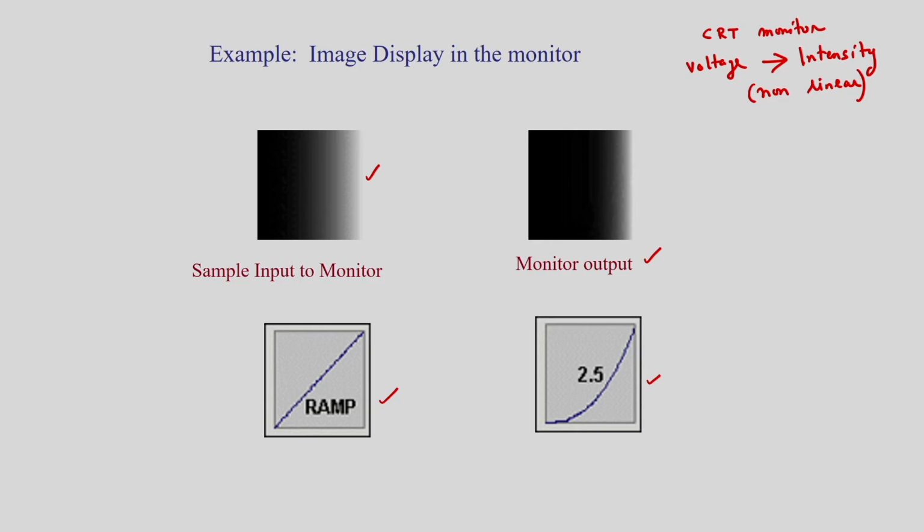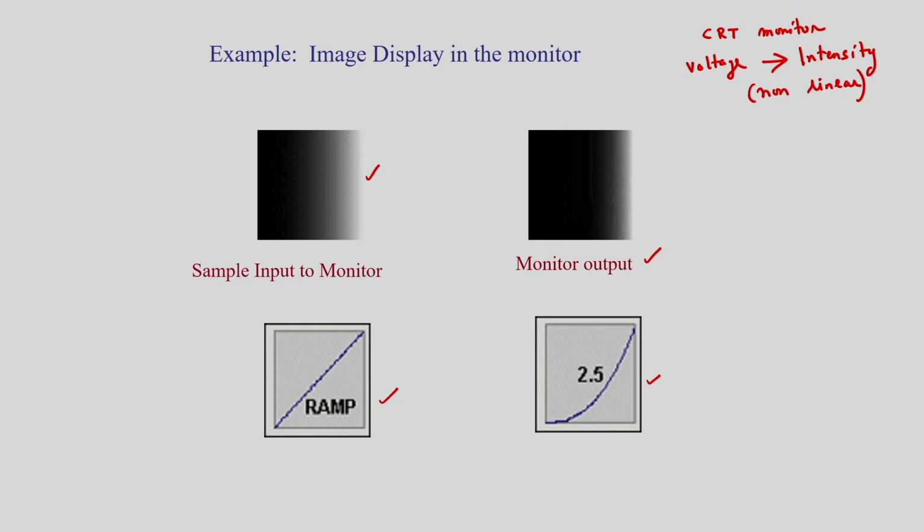That means the display system would tend to produce images that are darker than the intended input. So I am repeating this: if gamma is equal to 2.5, the display systems will produce images that are darker than the intended input.